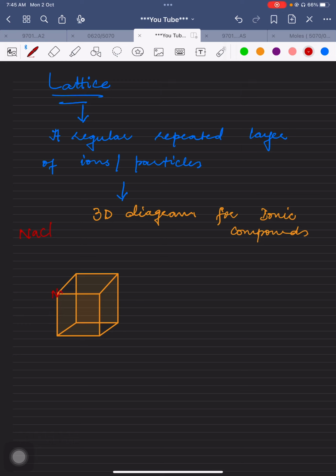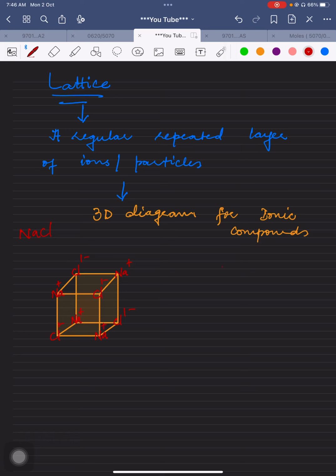This is Na plus over here, Cl negative over here, then Na plus, then Cl negative. Look, oppositely charged ions are attaching with each other. Na is not attaching with Na. Please be careful. So this is negative and this is positive again.